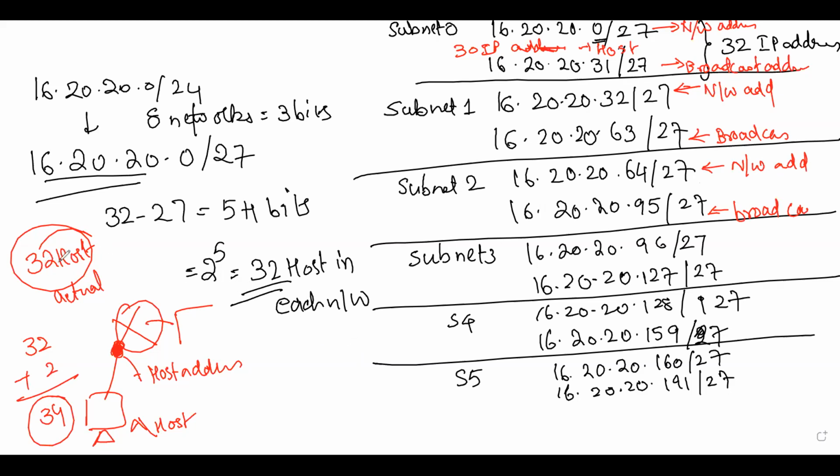If there are 32 hosts specified, you need to consider 32 plus 2, that is 34. If they give you a 64 host requirement, again you have to understand that this is the actual host count, and one will be required for network and one for broadcast. So I have to add two, and that is how many IP addresses I actually need. The number of IP addresses and the number of hosts are two different things.